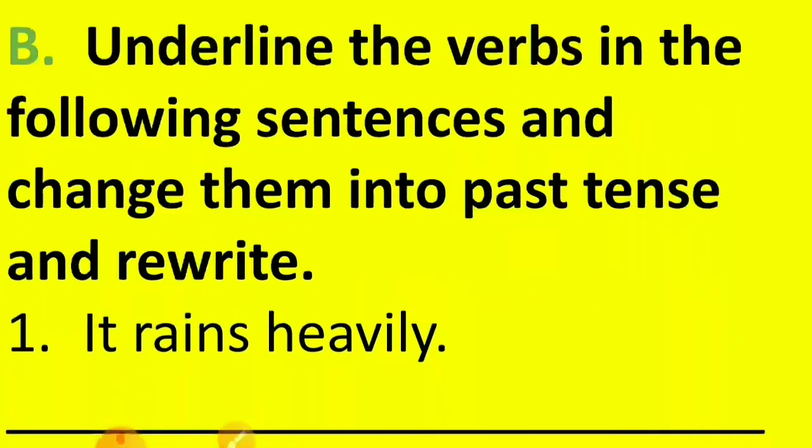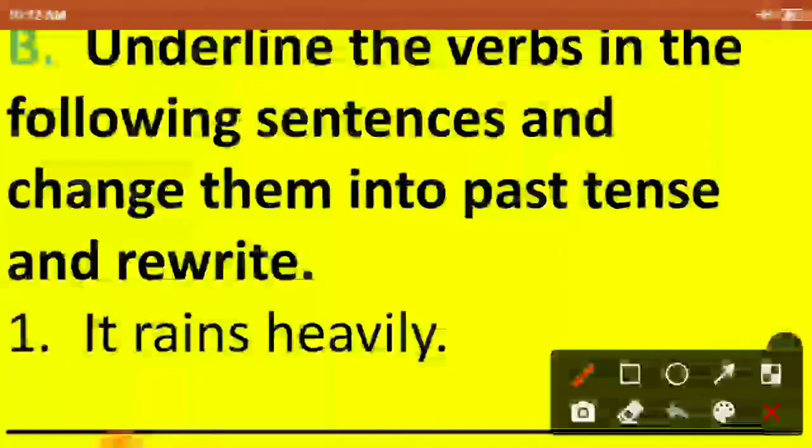Let's move ahead quickly and see activity B. Now here also we have to underline the verbs in the following sentences and change them into past tense and rewrite. Now here what we have to do, children? You have to read the sentence carefully. Then we have to identify the verbs.